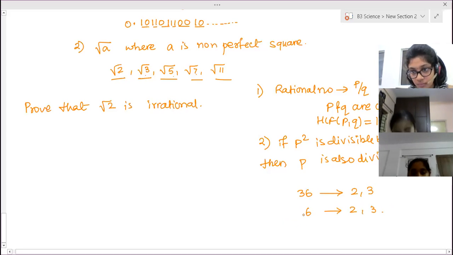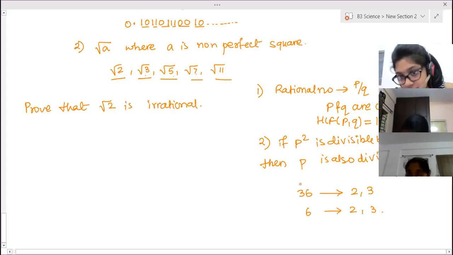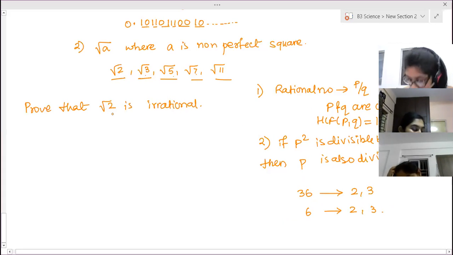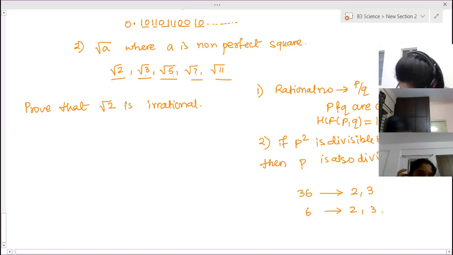Any square number's prime factors are the prime factors of the square root of that number as well. Clear? So these two properties we have to use in proving root 2 as an irrational number. Now here we need to use the method of contradiction.